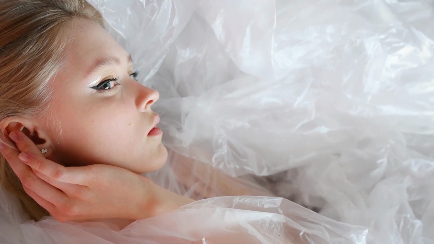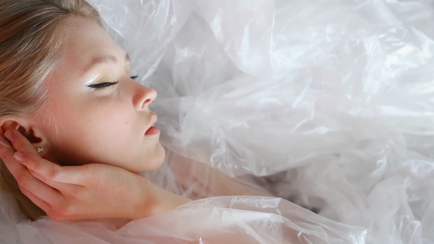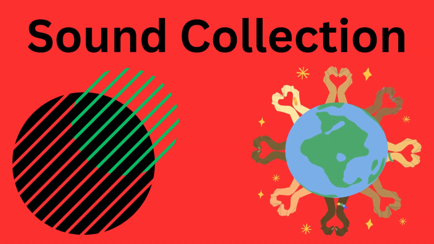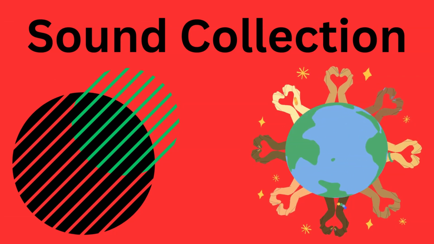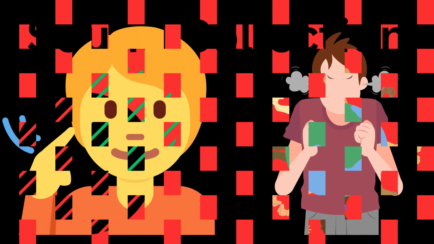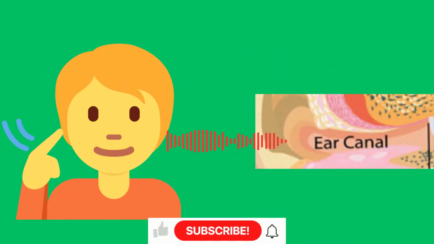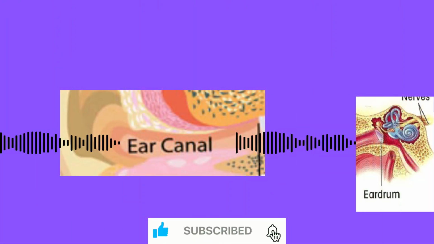Now, we try to understand the basic anatomy of processing of sound in our ears. This process consists of various parts. Sound collection is the first part of this process. In this part, sound waves enter the outer ear and travel through the ear canal. While traveling through the ear canal, these sound waves reach the eardrum. When sound waves strike the eardrum, it vibrates.